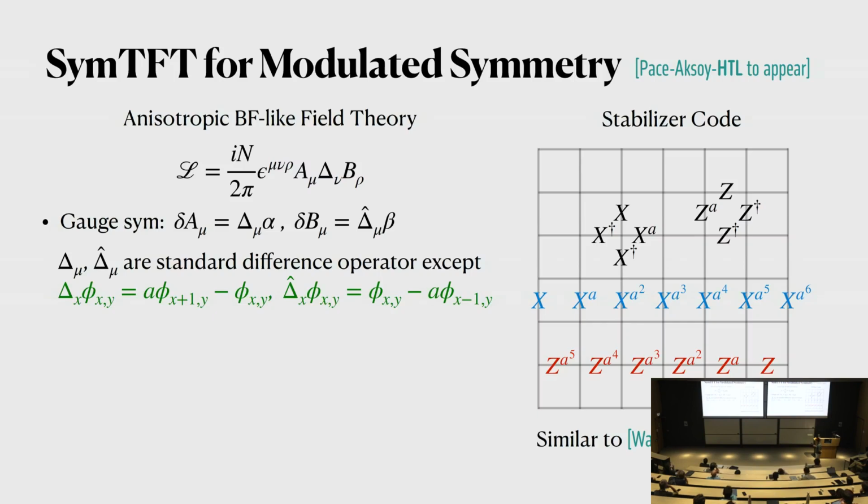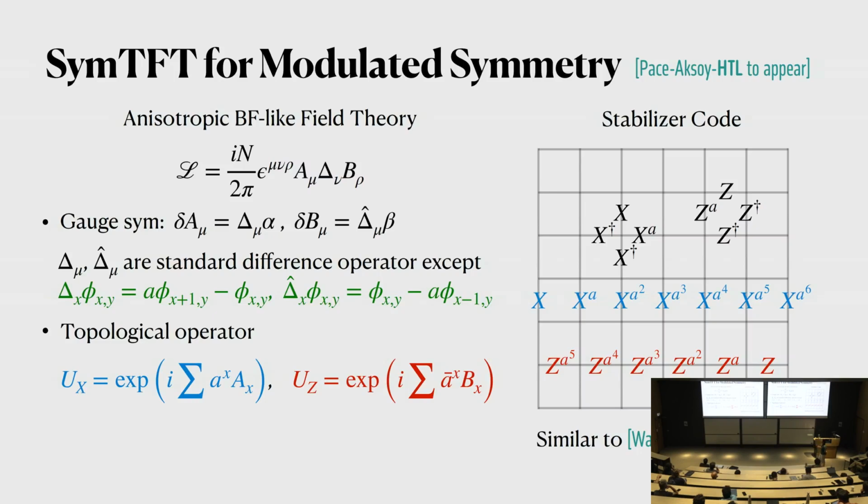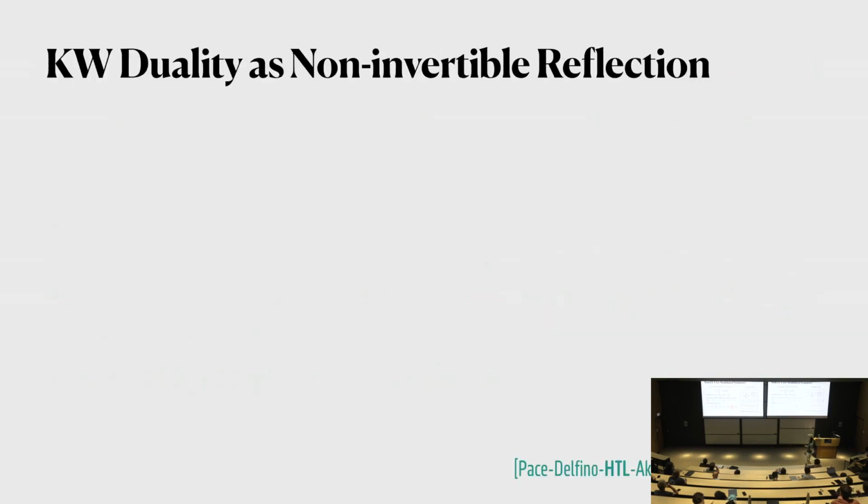So this changes the theory in the x direction. On the other hand, the t and y directions just remain the same. And in this theory, we can build symmetry operators. But because now we have a non-standard derivative in the x direction, the operators that we build that are topological or gauge invariant will have to be made of a sum of a_x, but with a coefficient that changes with x. So the coefficient is given by a to the power x, and this agrees with this coefficient that's sitting here. Similarly, there's also a coefficient sitting in front of the b_x operator that agrees with this. Okay? This is a field theory way of thinking about this symmetry TFT.